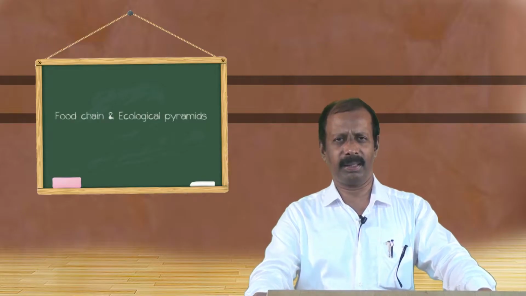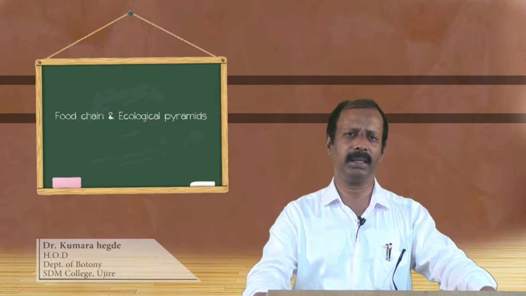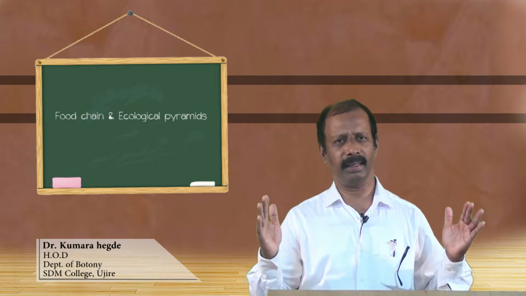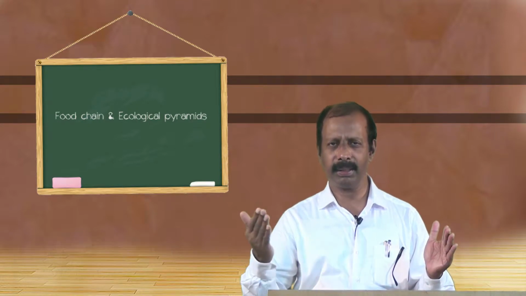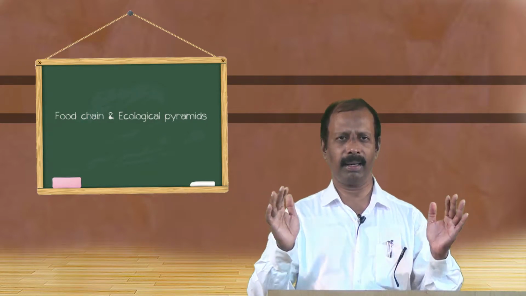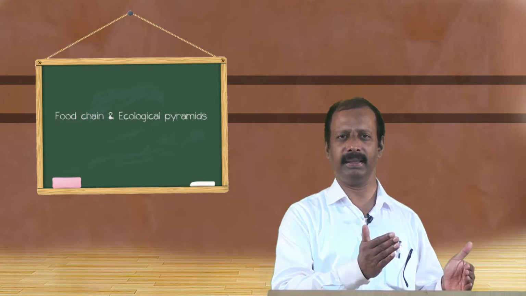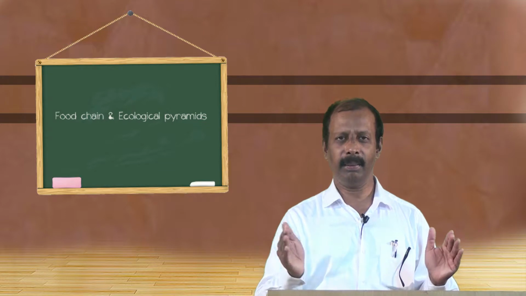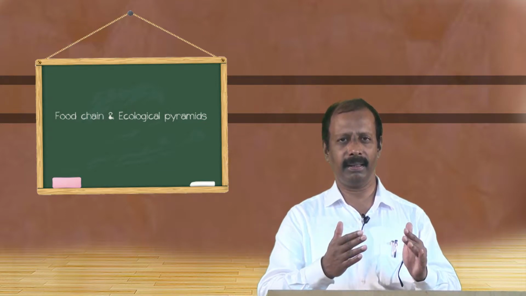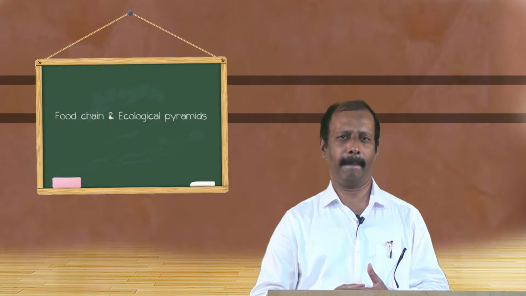Today we shall discuss the topic food chain and ecological pyramids. Food chain is nothing but a sequence of organisms in which one organism feeds on the one preceding it, not the succeeding one but the preceding one. This chain and this sequence is known as food chain.